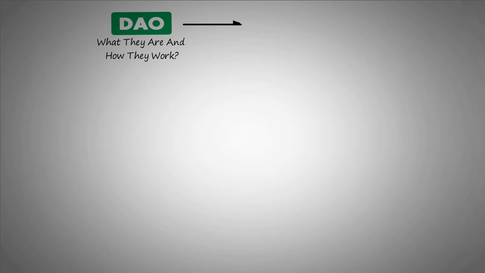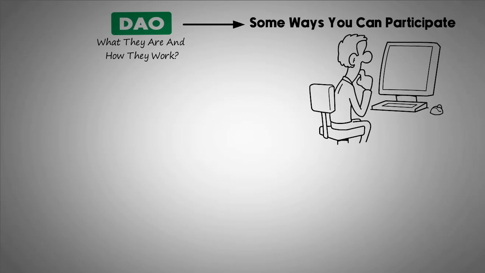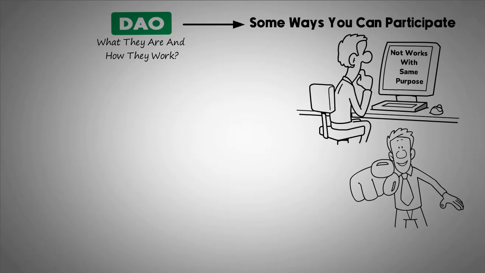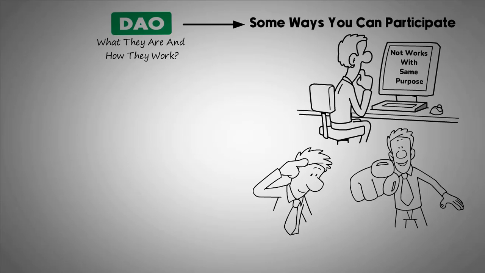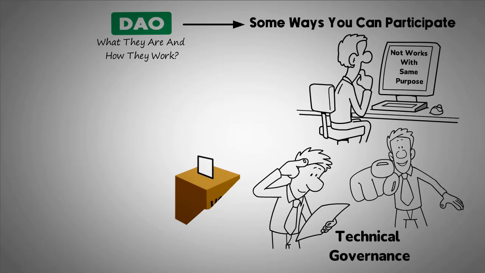As soon as you have found a project of interest, there are some ways through which you can participate. First of all, it is essential that you know that not every DAO works with the same purpose. So, before you start engaging in DAOs, you must understand the major function of each DAO. There are some DAOs focused on technical governance. For this kind, it makes sense that you understand what voting rights are granted and what proposals are at risk.